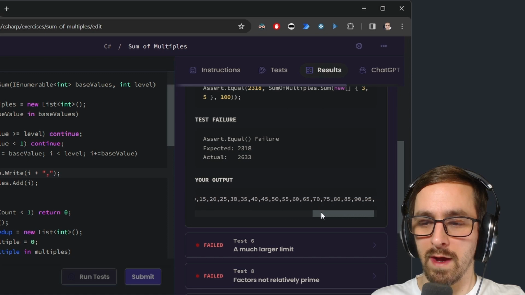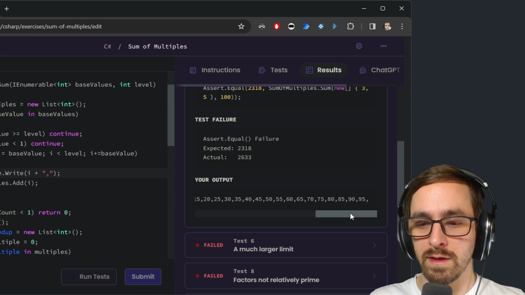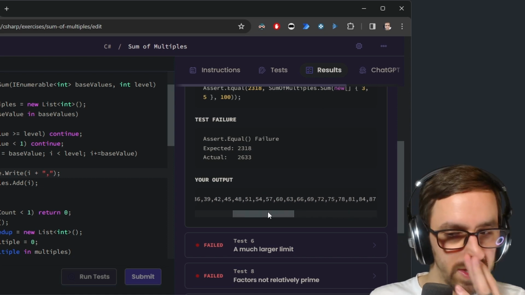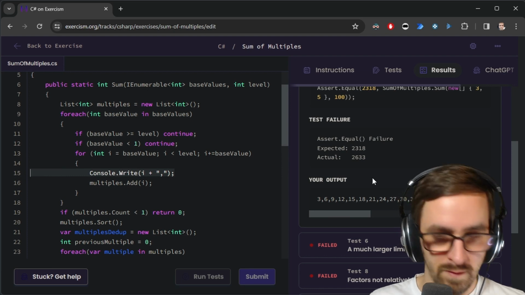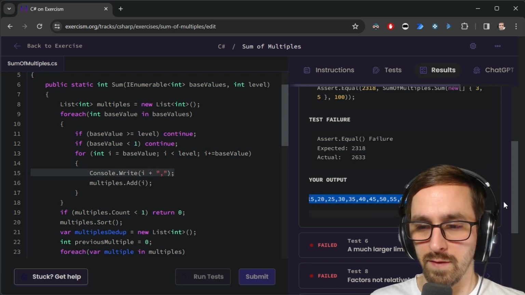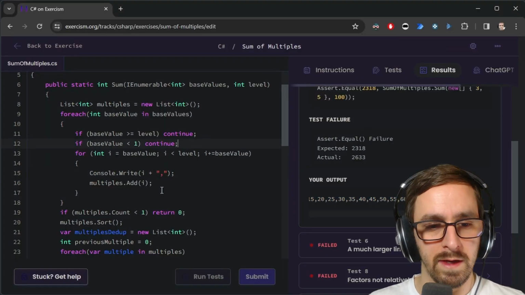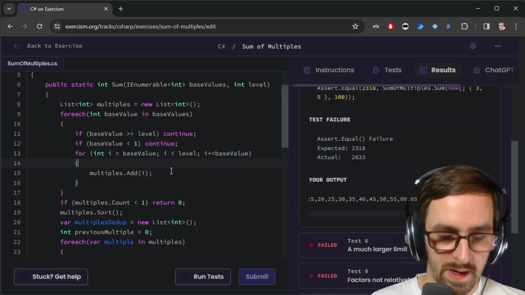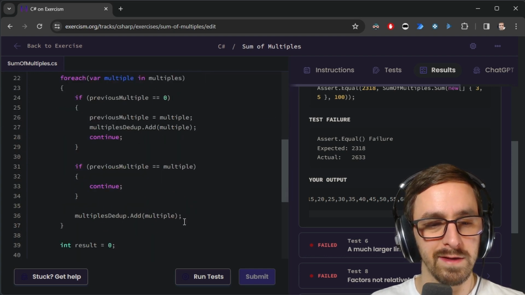Then it does 5 through 95. I mean, that's exactly what I would expect. It should then deduplicate. So let me just copy this out. We'll save it to Notepad. That's our list that may or may not have duplicates in it. Let's move this guy over to our deduplicated list.